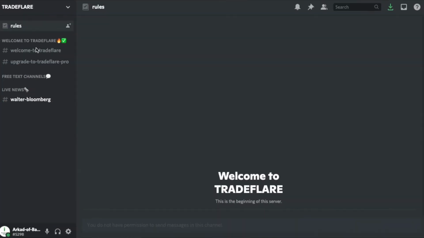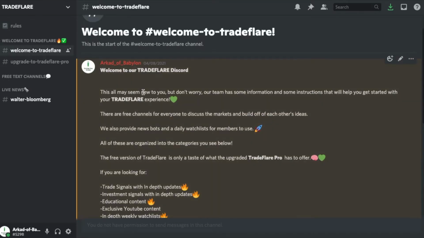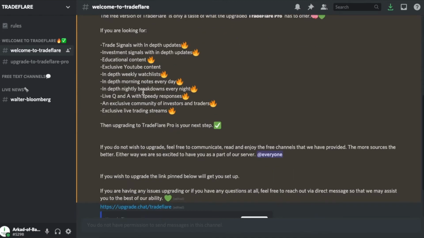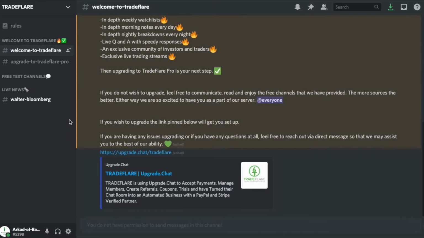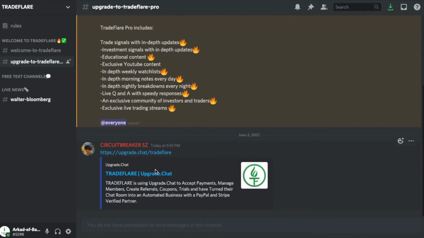So right when we get into the free Discord, you're going to have 3 free categories that you can look through and have access to. The first category you want to go over to is the Welcome to Tradeflare category. Here you'll get a brief rundown of what Tradeflare is, what Tradeflare Pro is, and how to upgrade. If you decide to upgrade to Tradeflare Pro, this is where you're going to do it, in the Welcome to Tradeflare tab.